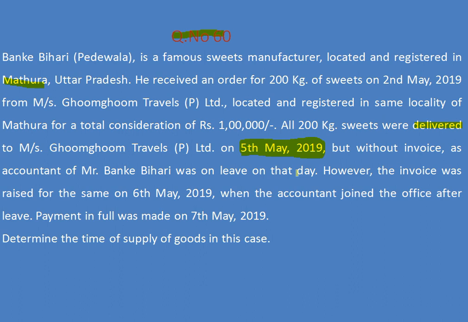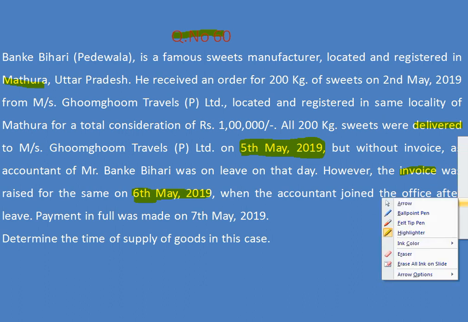On the date of delivery, the accountant is not there. Then what decision did they take? However, the invoice was raised on 6th May 2019. Invoice issue date is 6th, delivery date is 5th May. When the accountant joined the office after leave, full payment was made on 7th May. So we don't need the payment date.